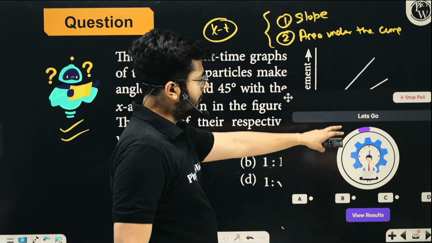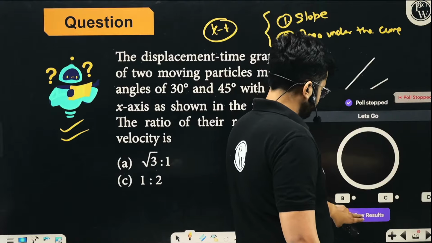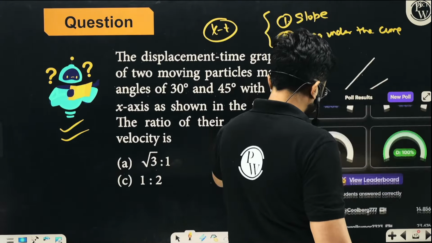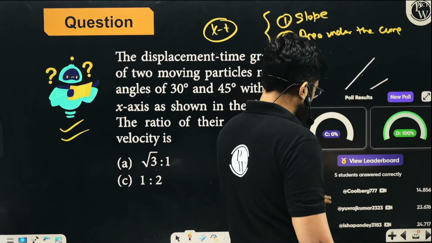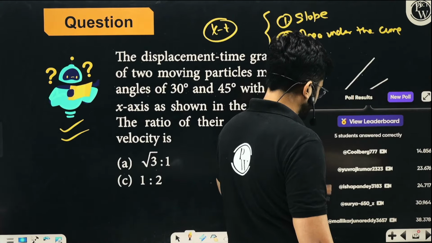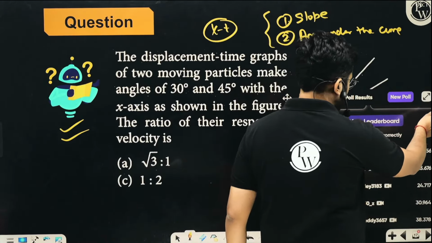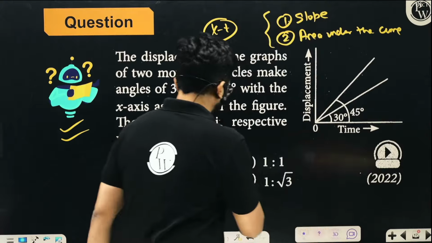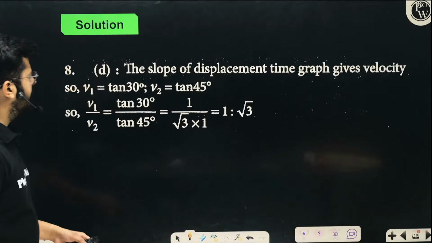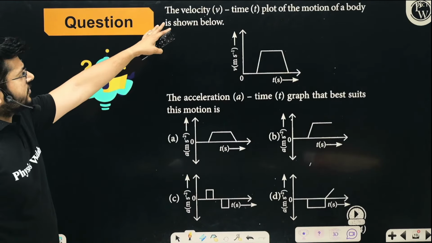So the time is about to go up. The fastest answer here was given by Coolberg, then Yuvraj, then Isha Pandey, then Surya, and then Mallikarjun. So here we have it. Option D is the correct option, right? Let's look at this question and try to solve it.